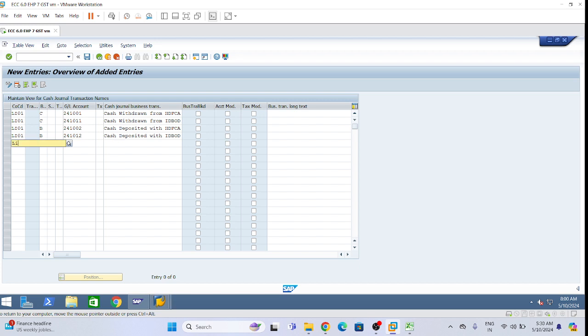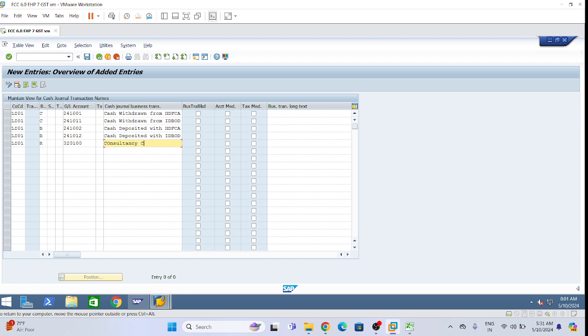Fifth one is revenue. R means revenue. We want to book the revenue in this GL, which is our consultancy charges.